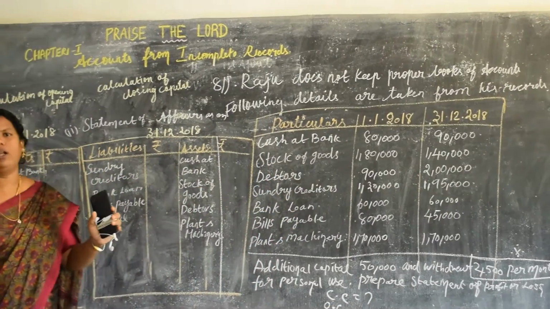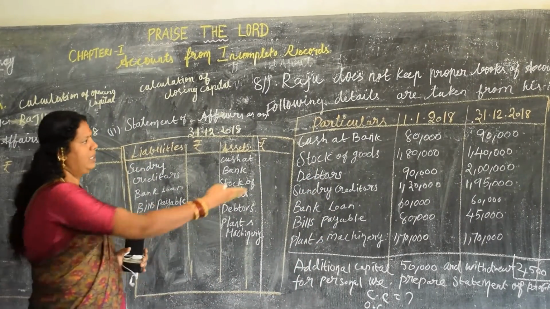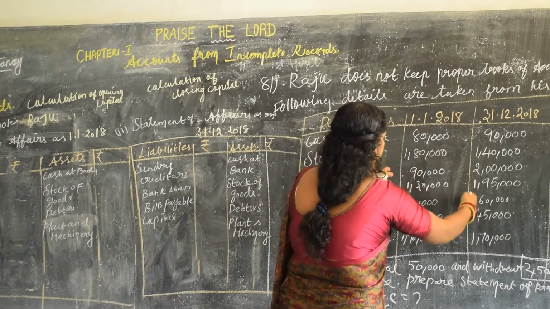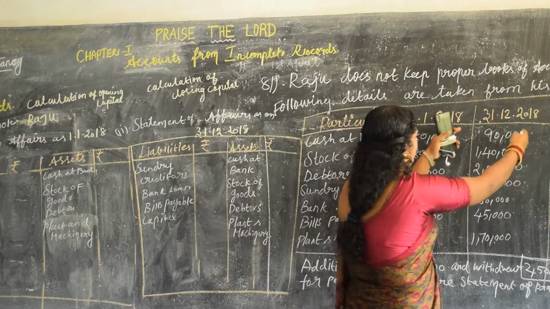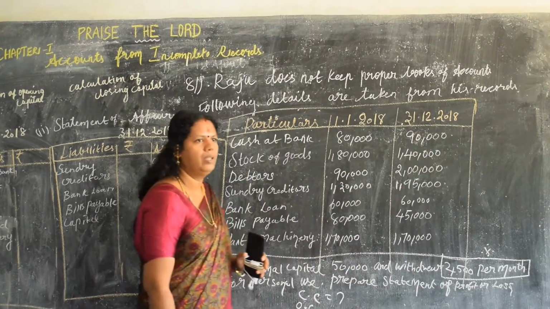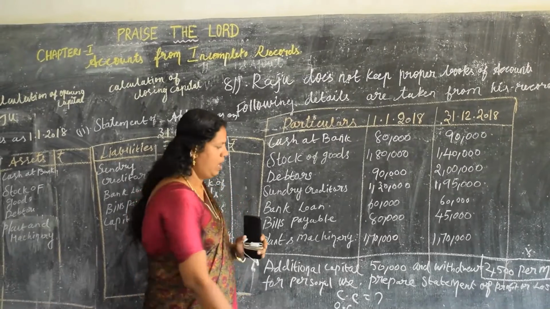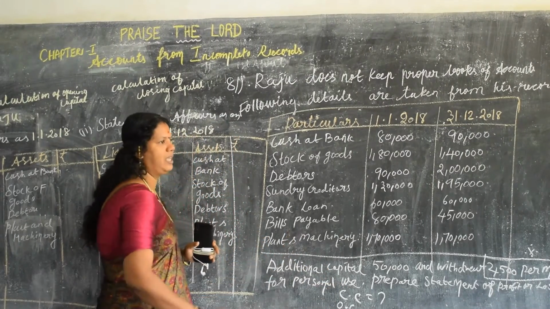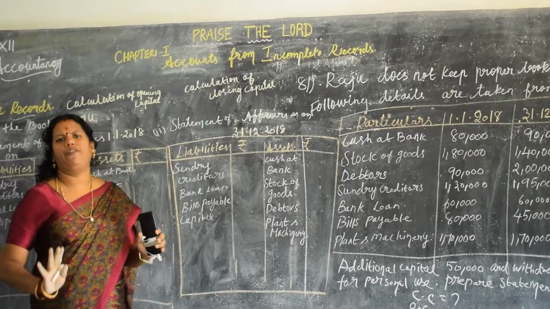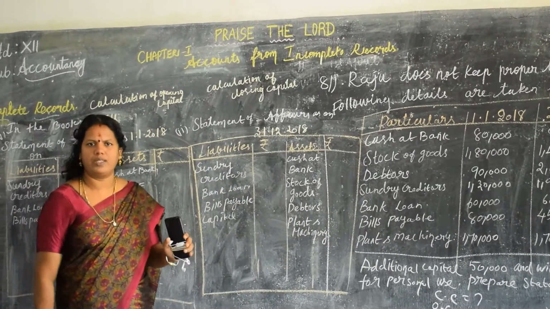Now you have just got an idea about this question. This column is to find out the opening, and this column is to find out the closing capital. Let me repeat one more time, opening capital and closing capital are missing. How will we arrive at the opening capital or closing capital? Only by working out the statement of affairs.